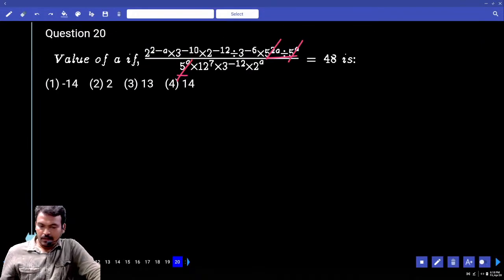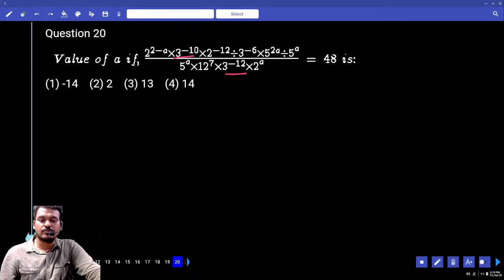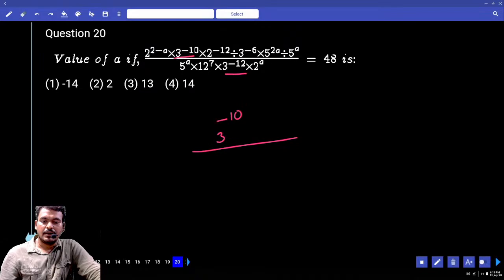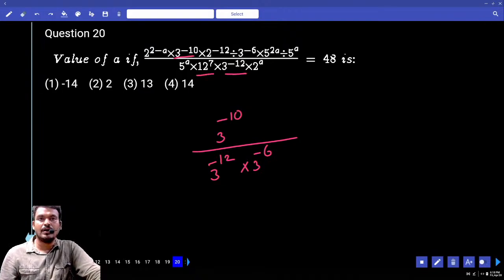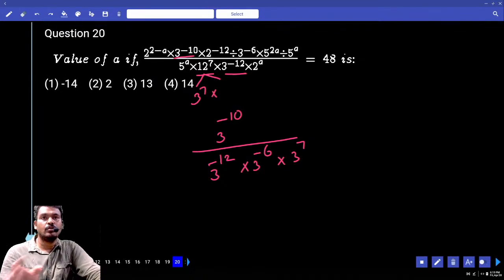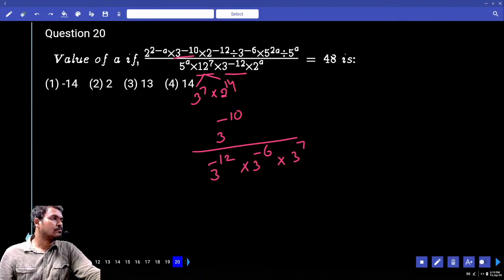Next, it is 3 power minus 10 and here it is 3 power minus 12. Numerator 3 power minus 10, by denominator 3 power minus 12 into 3 power minus 6. In 12 also there is 3, or not? Means 3 power 7 into 3 power 7, or not? 12 we write as 3 into 4, means 3 power 7 into 4 power 7. 4 power 7 means we write 2 power 14, or not? Okay.